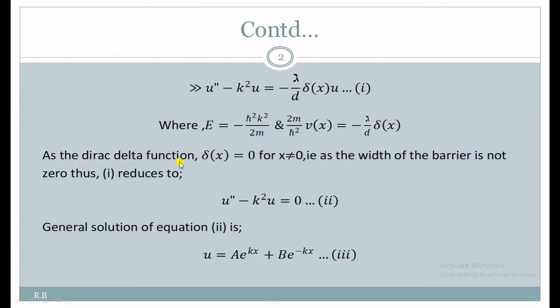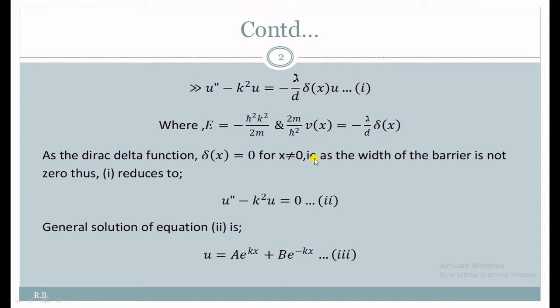So we have considered this potential in terms of the Dirac delta function, so this is called the Dirac delta potential also. As the Dirac delta function, delta x equals 0 for x not equal to 0. We already know that this delta function is a type of function whose value becomes maximum at a certain point, otherwise 0. So delta 0 equals 1, otherwise its value is 0 for x not equal to 0.